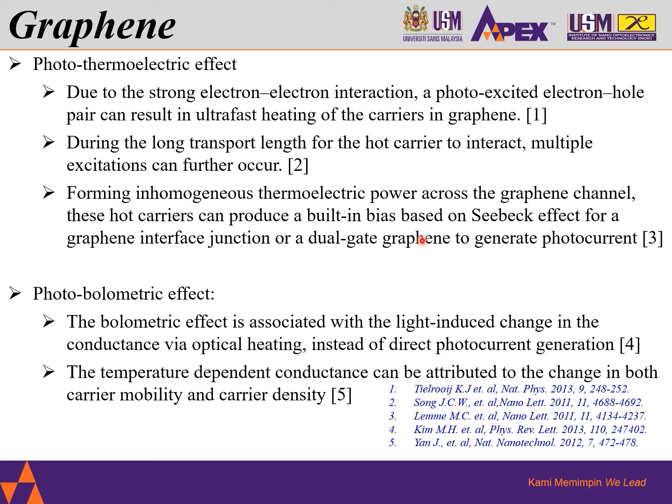And the third one is the photobolometric effect. The photobolometric effect is associated with the light-induced change in the conductance via optical heating instead of the direct photocurrent generation. The temperature-dependent conductance can be attributed to the change in both carrier mobility and carrier density.